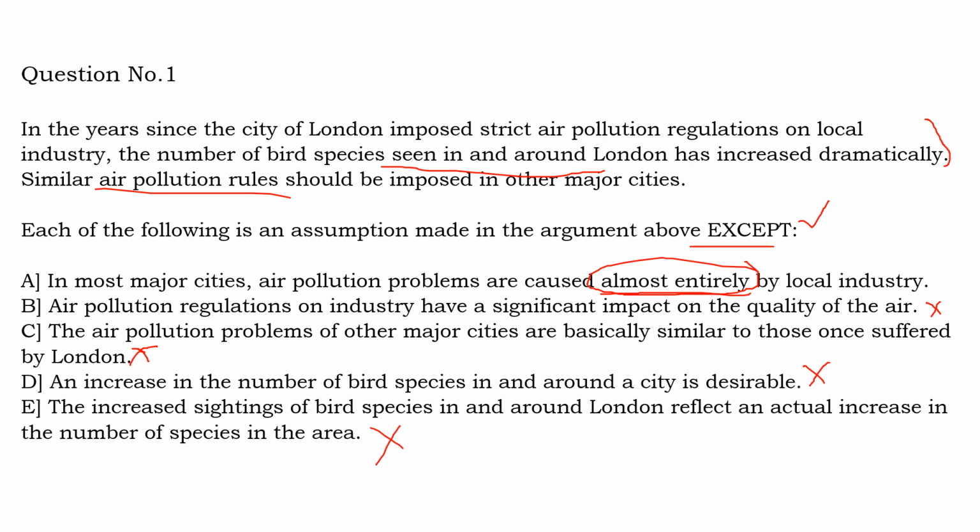So the only bad assumption, or the only assumption that is not a good one, is option A, because here the problem is, and almost entirely, this is not what the author is saying. The author is not assuming that the entire problem of air pollution is because of local industry, even in the case of London. Then how will he say that in other cities also it is almost entirely by local industry? So since this is not a good assumption, it should be our answer, option A. Okay, go to the next one.